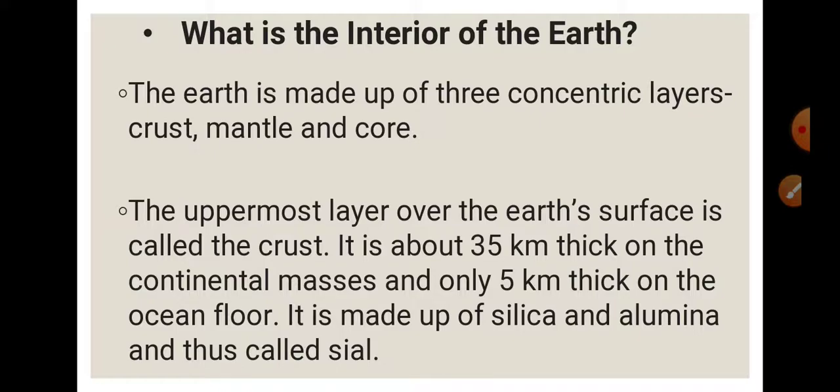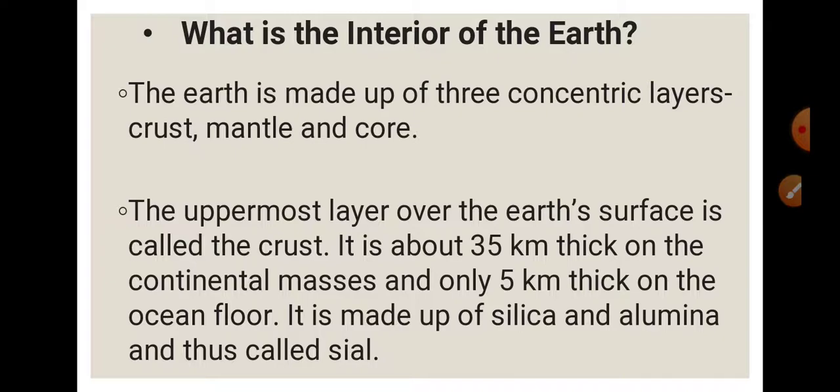Let's go through the definitions which will make your understanding more clear. What is the interior of the earth? The earth is made up of three concentric layers: crust, mantle and core. The uppermost layer over the earth's surface is called the crust. It is about 35 km thick on the continental masses and only 5 km thick on the ocean floor.